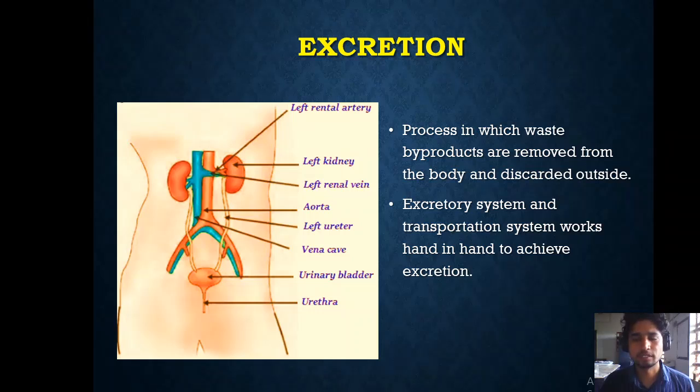This excretory system and the transportation system work together because whatever excretory products are there are in all the cells. So all the excretory products have to be gathered to the excretory system by the transportation system. It is getting all the waste products to the excretory system, and this excretory system is throwing out the waste from our body. That's how these are the vital life processes that we are going to see in our session.